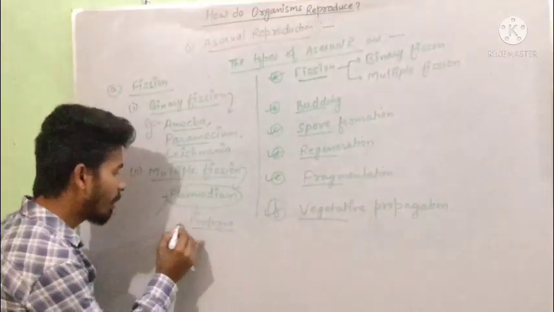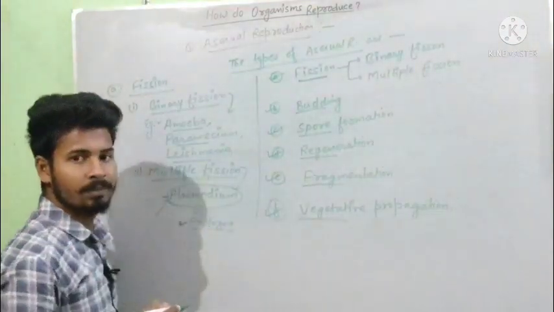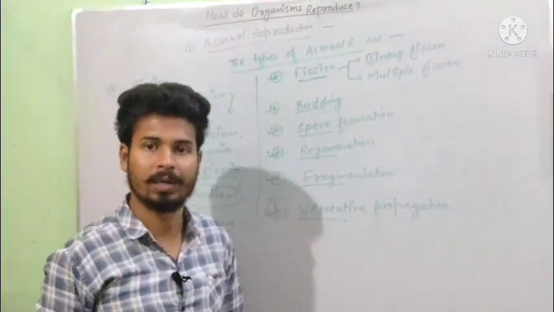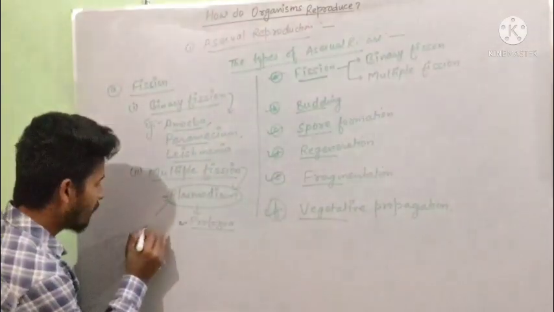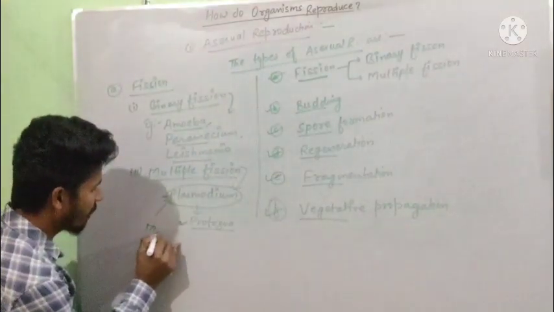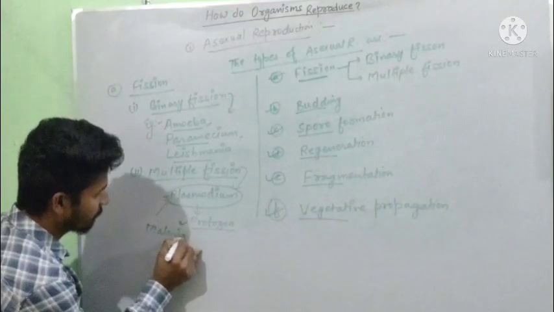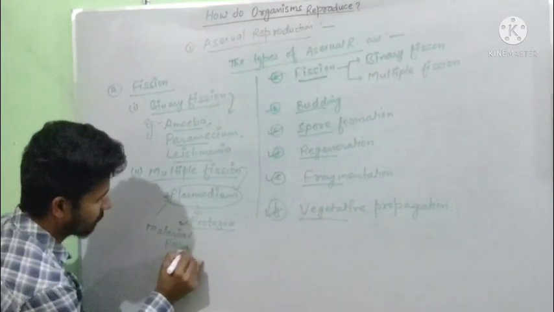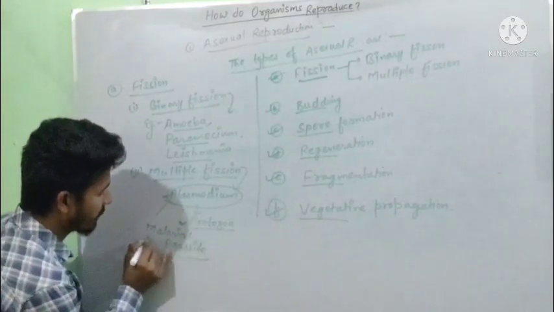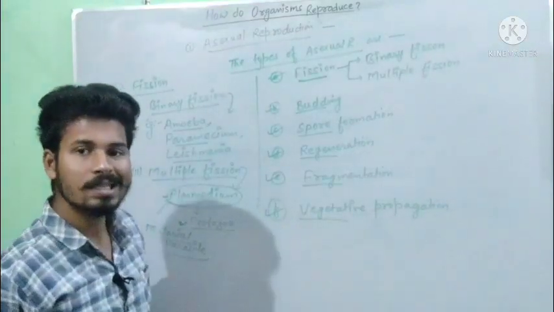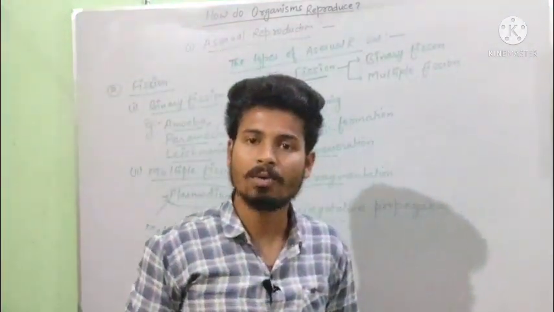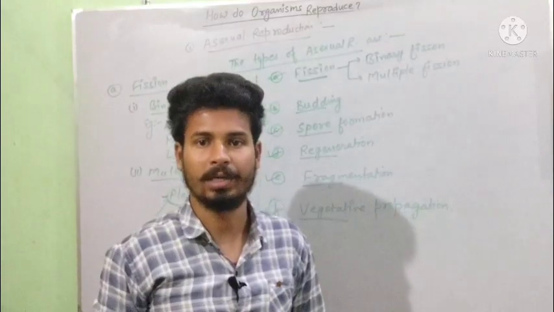Then our answer will be protozoa. It is a protozoan. Now we can write here: it is a malarial parasite. Malarial parasite is that organism which causes malaria in our body.